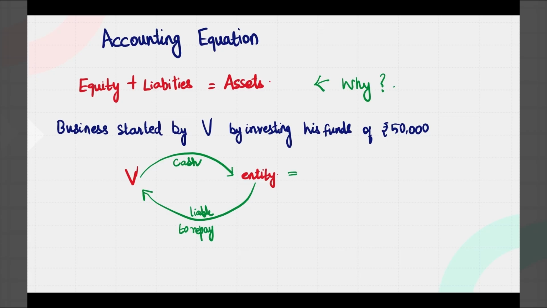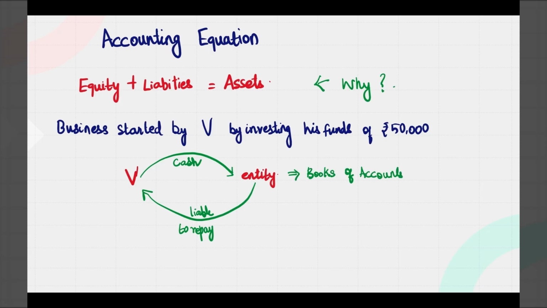The owner is different from the entity. Even in the case of a sole proprietorship, the owner is different from the entity. Though the owner is unlimitedly liable, the owner and the entity are two different entities. So when V has contributed capital to the entity, V has paid cash, and the entity is liable to repay this cash to the owner.